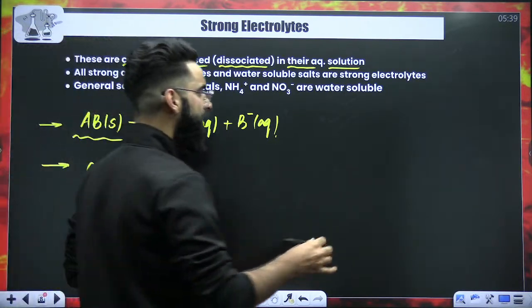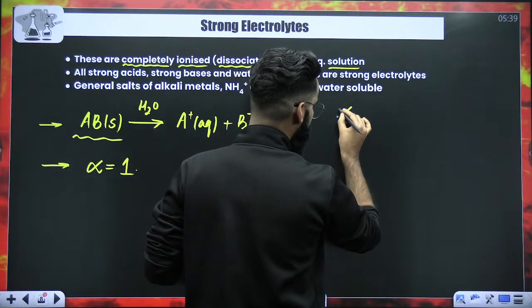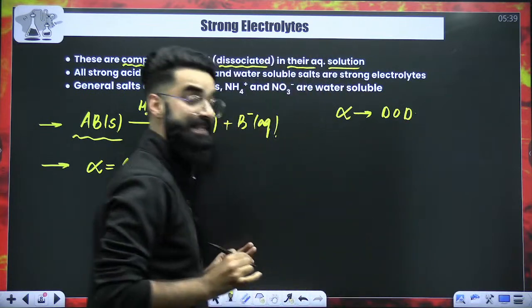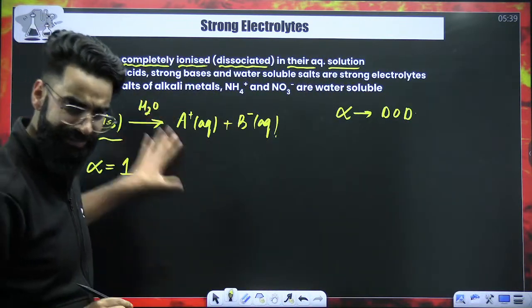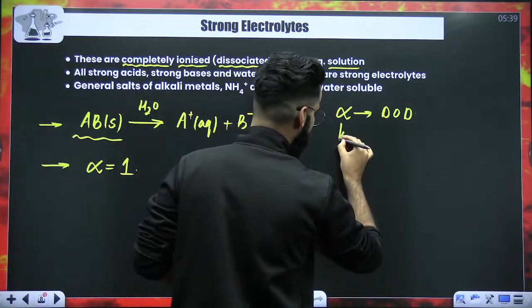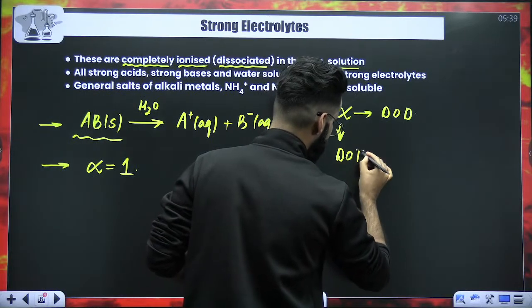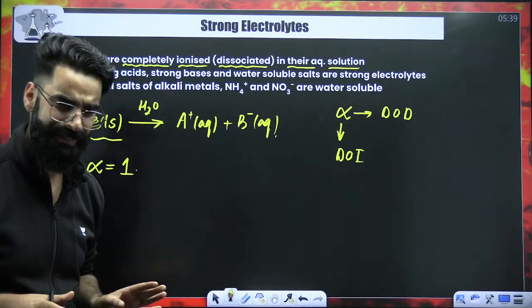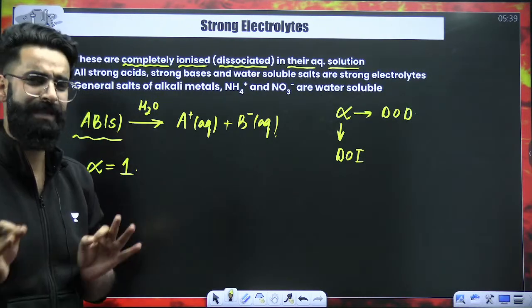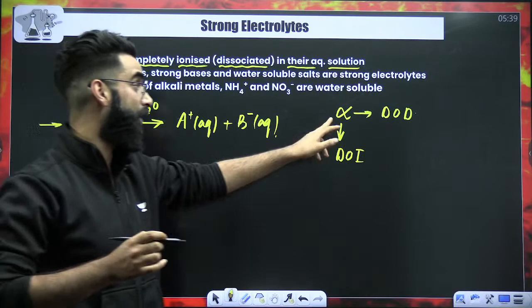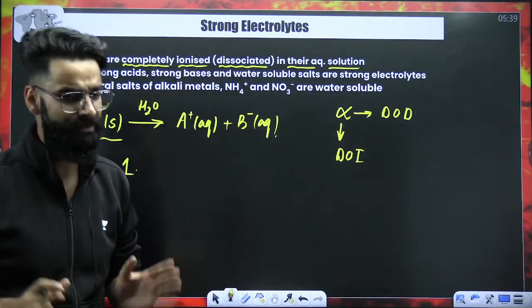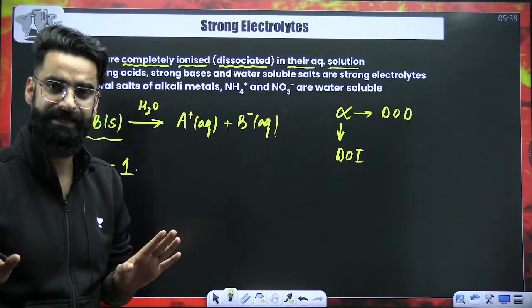If you remember, in chemical equilibrium we used to call this alpha the degree of dissociation. But in this particular chapter, I'll be calling this alpha the degree of ionization. It is just that the terminologies are different, but the meaning is actually the same. In chemical equilibrium, we called it degree of dissociation, and here I'll be calling it degree of ionization, right? Rest, every single thing is same.